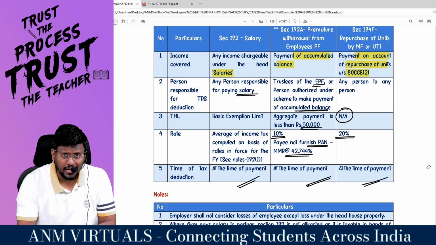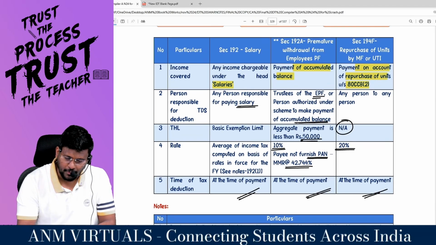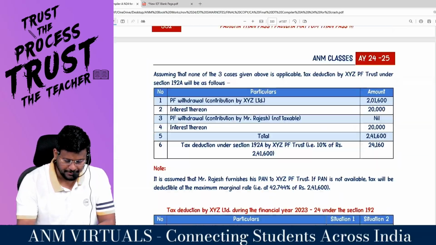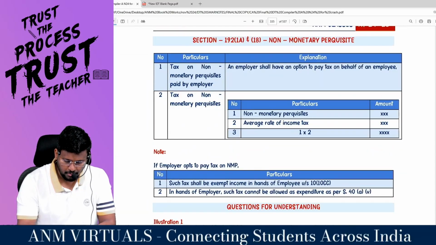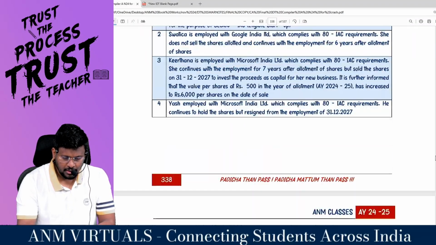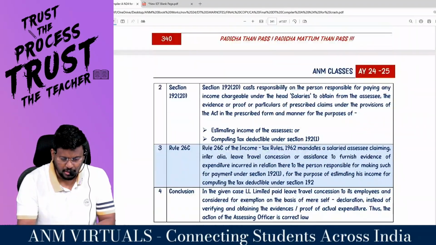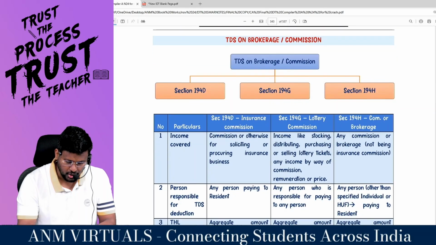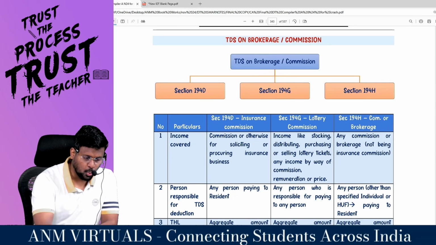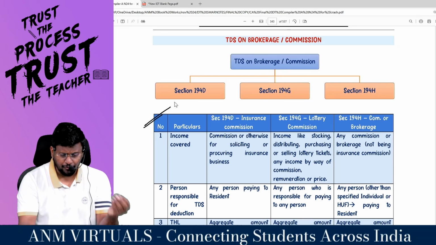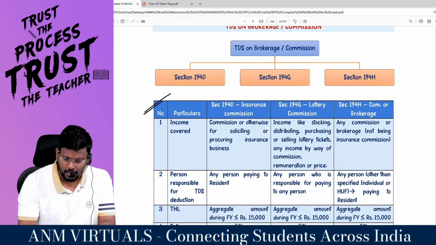So, what is section 192? TDS on salary. What is 192A? Accumulated balance in the provident fund account. What is 194F? Repurchase of units by mutual fund. Sir, I'm moving into the next family, called interest, brokerage or commission: 194D, 194G, and 194H. 194D is insurance commission.